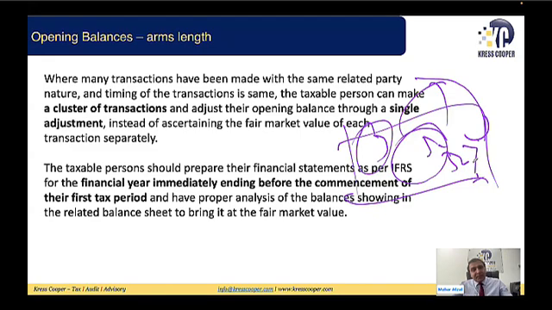Once you are preparing closing balances based on the applicable accounting standard, you need to do the analysis of your balance sheet and identify those balances which need to be revalued. Discuss various scenarios, appoint the valuer, get your property valuer, get your machinery valuer.